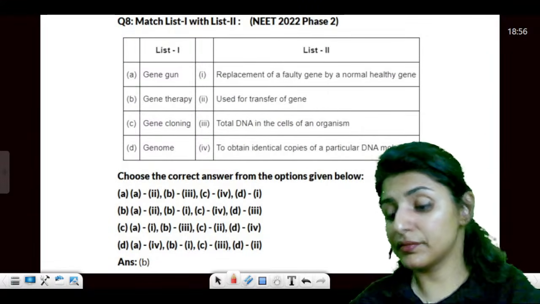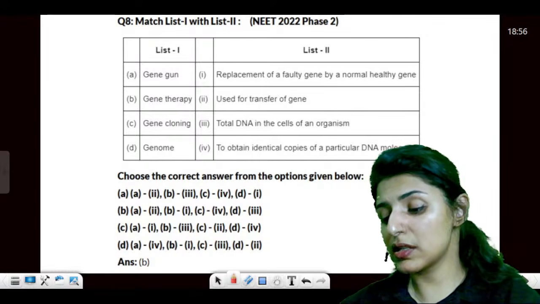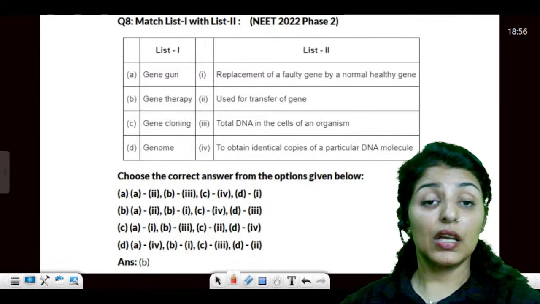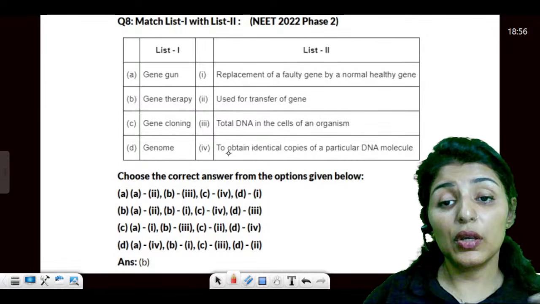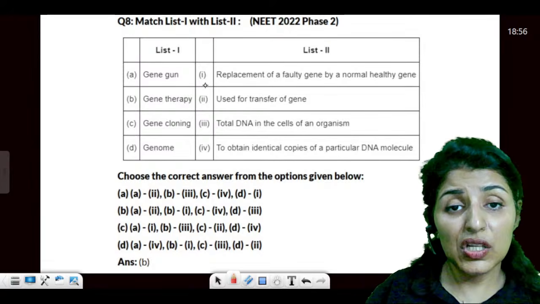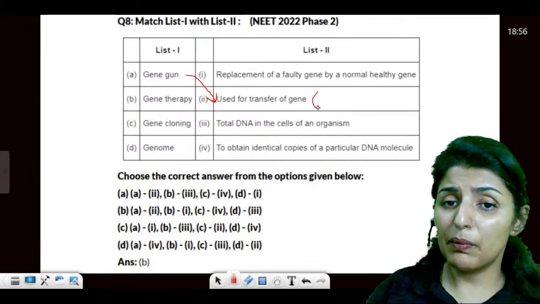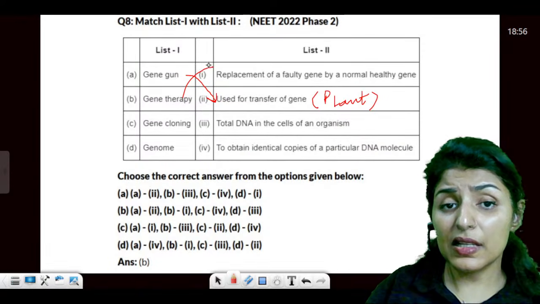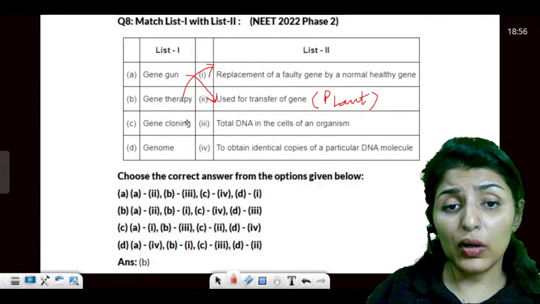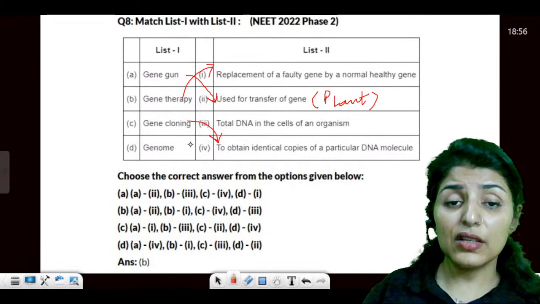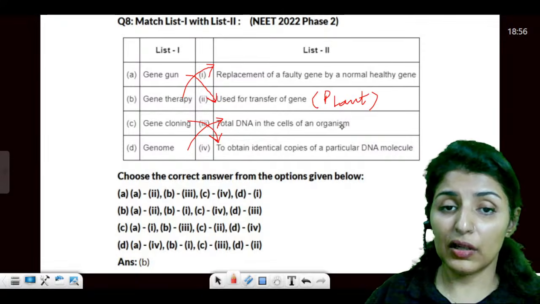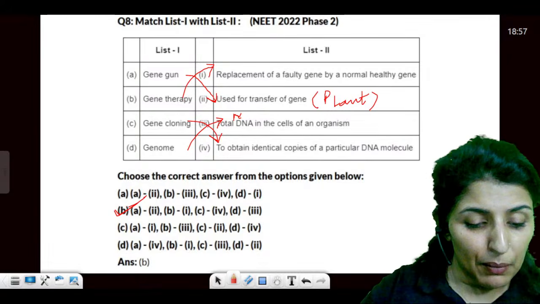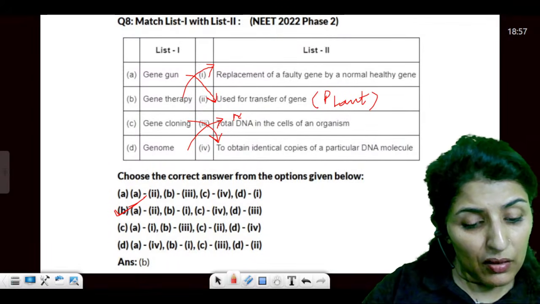Now, gene gun. Again, methods of transforming a host. Methods of transformation. Now, gene gun. Where do we use this gene gun? Gene gun is used to transfer the gene, and is preferably used in plant cells. Gene therapy to replace a faulty gene, yes or no? Then gene cloning, to make cloning means to make identical copies, and genome is the total DNA in the cells of an organism. It is not actually total, it is a haploid set. So answer would be B.